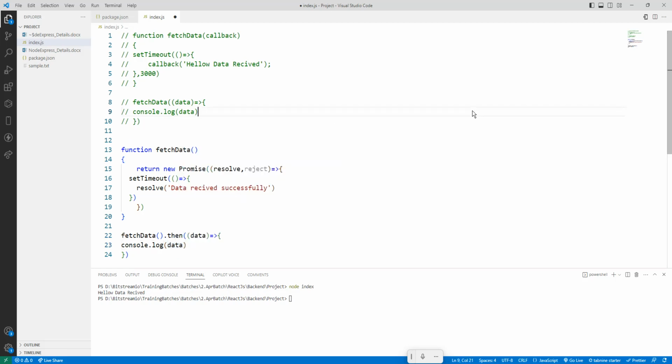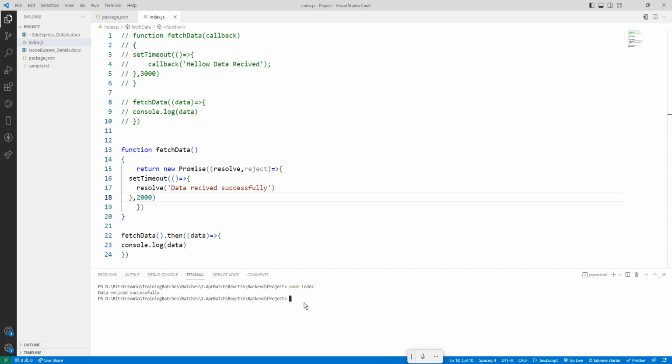So here setTimeout is there, and I want to print after 2000 milliseconds. Control S, CLS, and in node index. Okay. So here what happens?